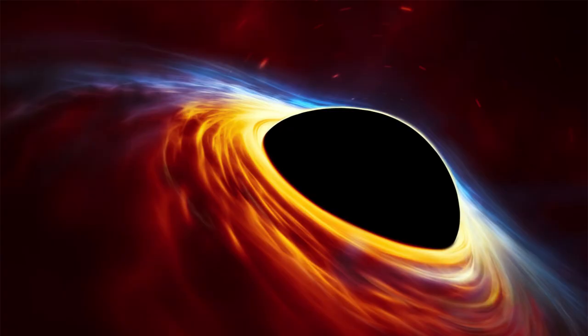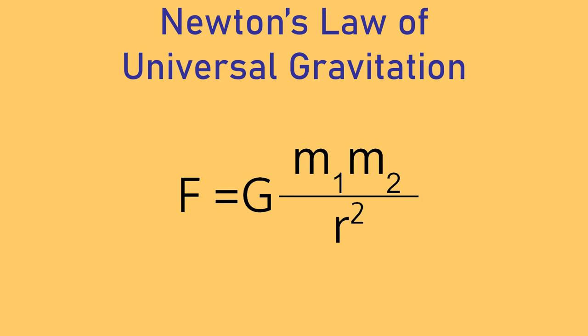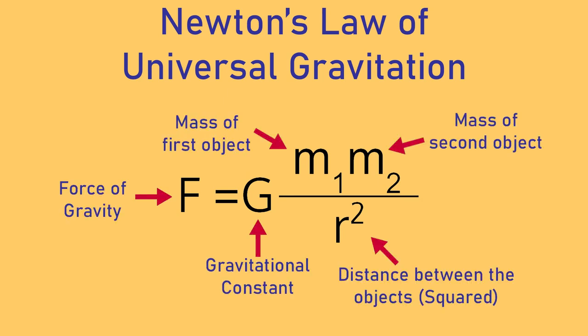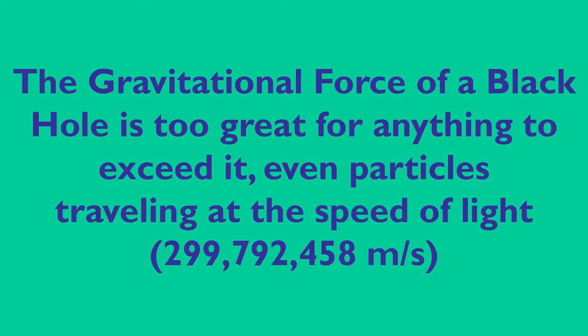You might be wondering, why are black holes black? We can answer this by using Newton's law of universal gravitation. The force of gravitation is calculated by taking the mass of the two objects, dividing them by their distance squared, and multiplying it by the gravitational constant. Plugging in what data we have on singularities, we see that nothing is fast enough to escape the black hole's gravitational pull, not even light.